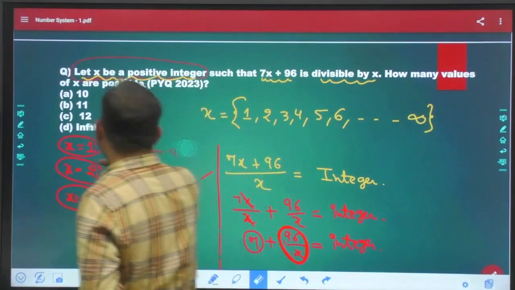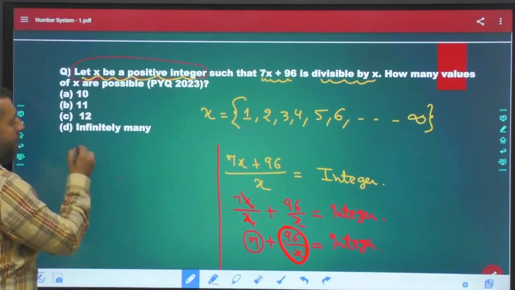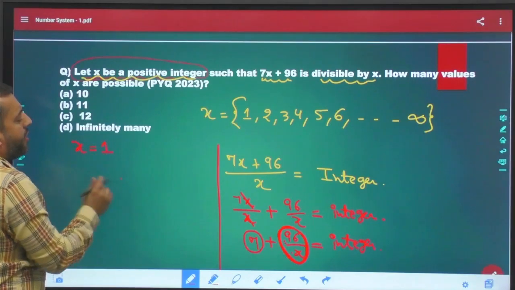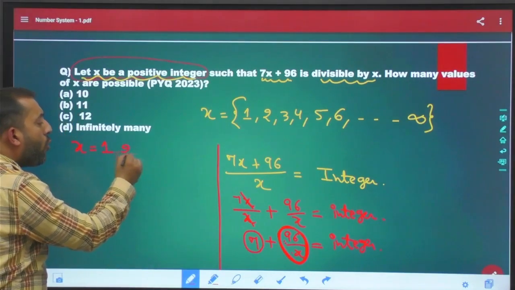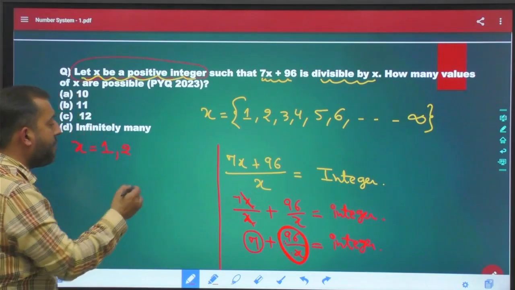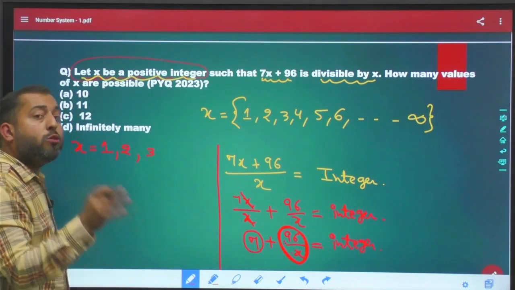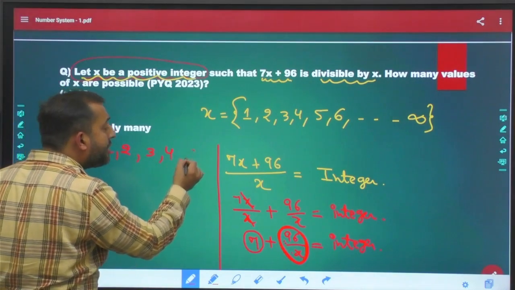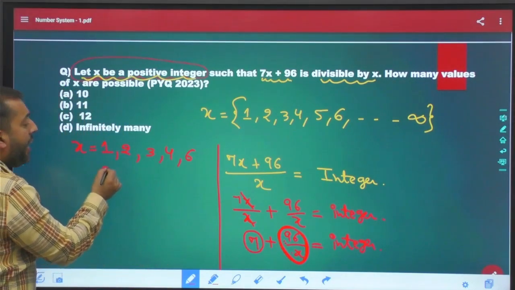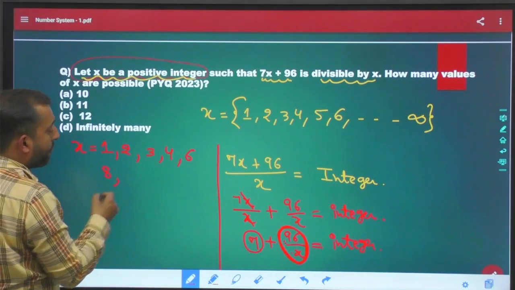Now basically, see, if you put x equal to 1, 1 is a factor of 96. X can be equal to 2, 2 will divide 96 completely. X can be equal to 3, 3 will divide 96. 4 will divide 96, 6 will divide 96, 8 will divide 96, right?